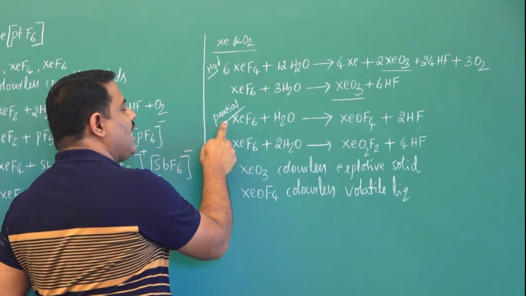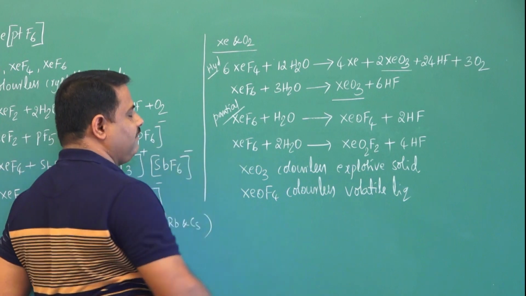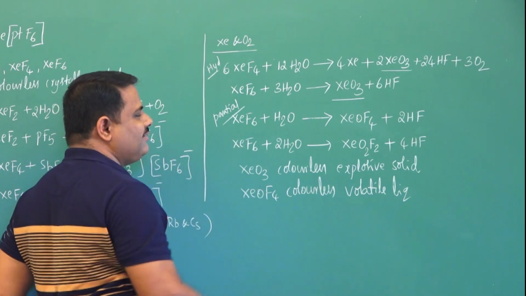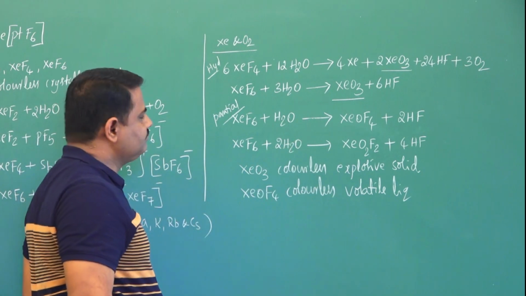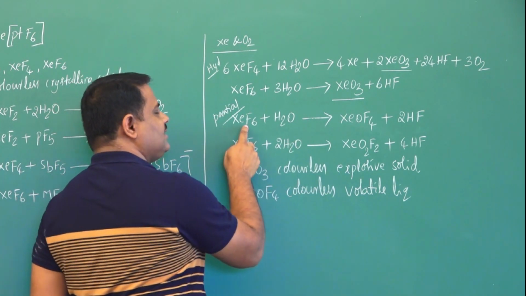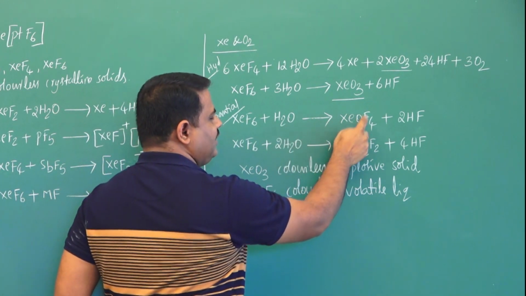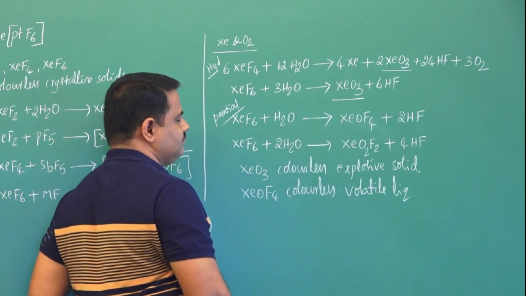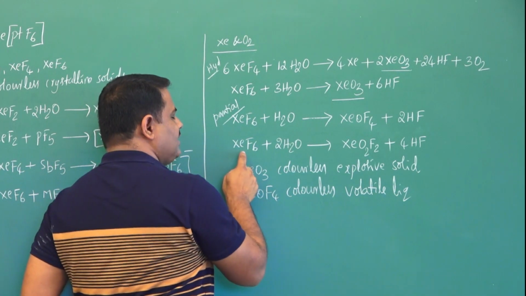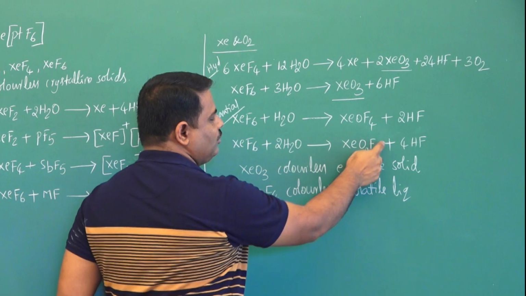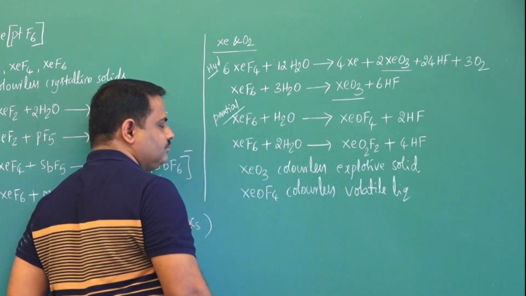Now here, partial hydrolysis of fluorides of xenon gives different compounds. Xenon hexafluoride reacts with water and gives XeOF4. Xenon hexafluoride with water can give XeO2F2 also.